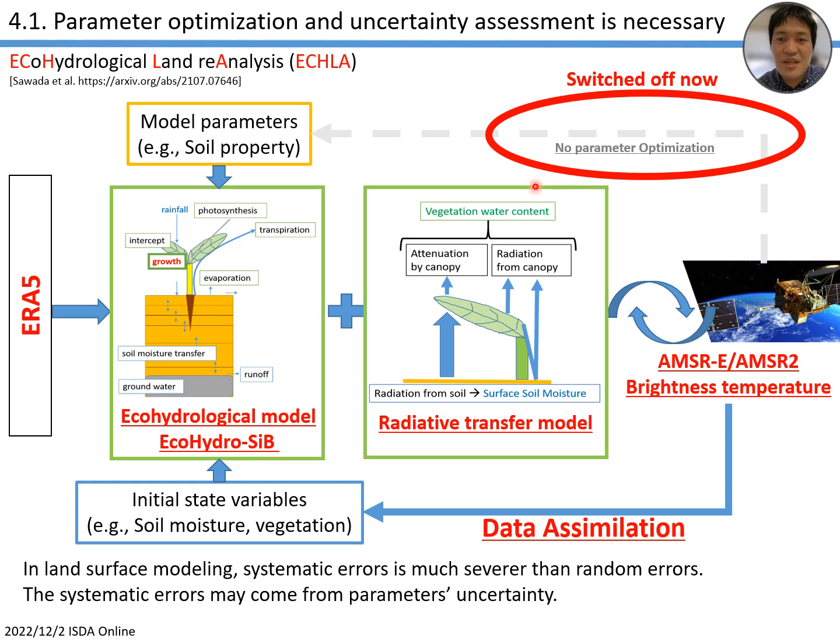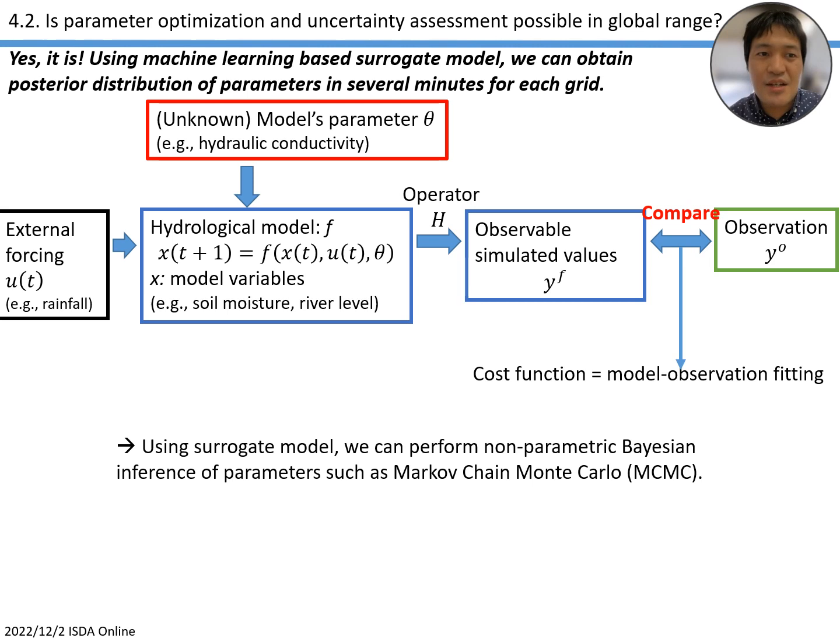So as I said, we need to switch off the parameter optimization scheme of our CLVDAS, but in land surface modeling, actually the systematic errors are much more severe than random errors. So the systematic errors may come from parameter uncertainty. So we need to address it, actually. And the question is: is parameter optimization possible in the global range? Because in general, optimizing parameters is time consuming. But my answer is yes.